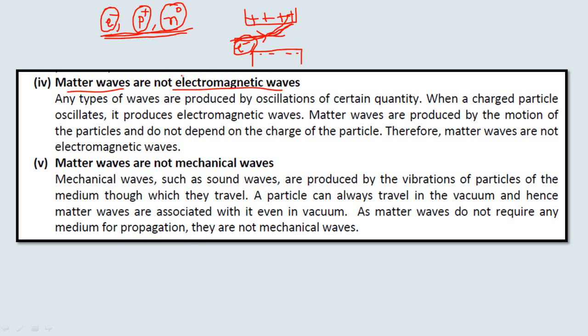You know that whenever there is a charged particle in motion, it generates an electromagnetic wave. So the matter waves are not electromagnetic in nature, and therefore they are not affected by the presence of electric and magnetic fields.